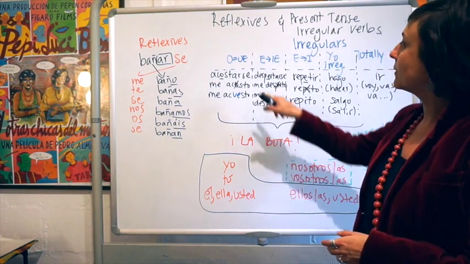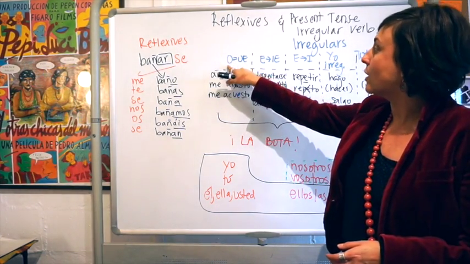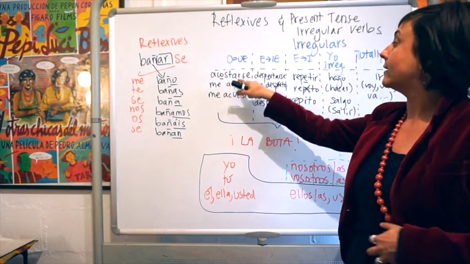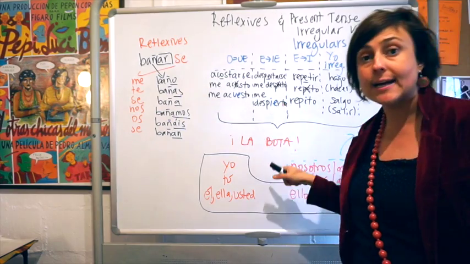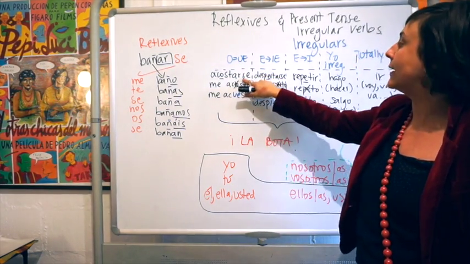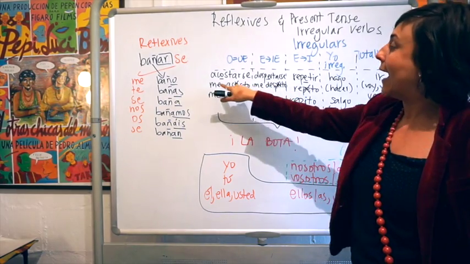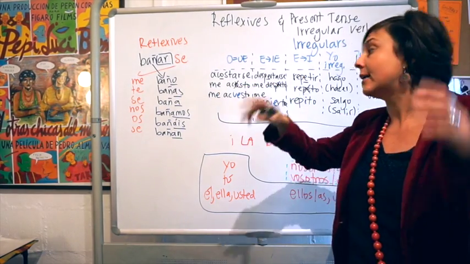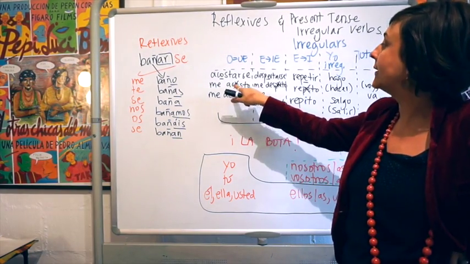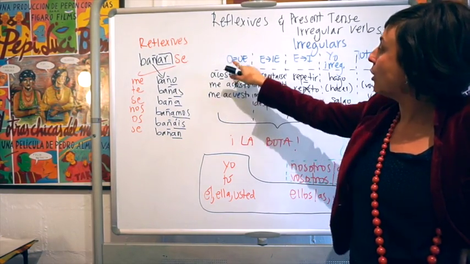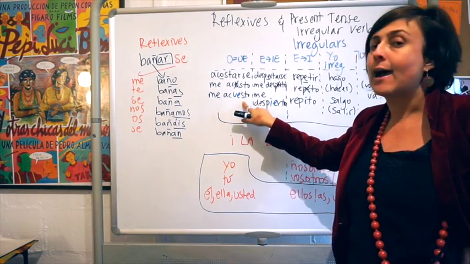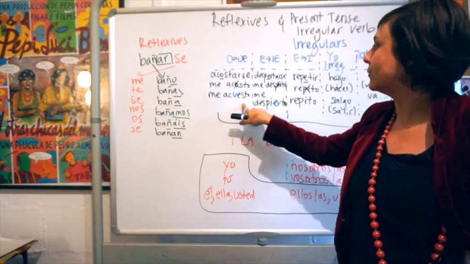So there are the irregulars in which the O changes to UE. When we conjugate it, we have an example here, acostarse, which is a reflexive verb, and also irregular. If it was a normal, regular verb, we would say me acosto. But sorry, that's wrong because it's irregular. So the O changes to UE, and then we have me acuesto. I go to bed. Alright?